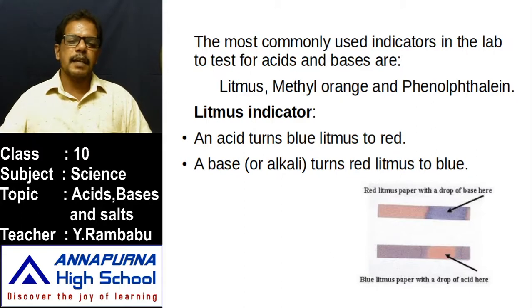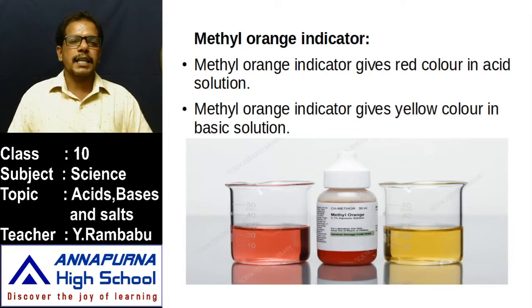In the same manner, some other indicators are also there in our lab to test whether a substance is acid or base. What are those other indicators? Methyl orange indicator and one more indicator, phenolphthalein indicator. Let us observe this methyl orange indicator. This methyl orange indicator is also used to test whether the substance is acid or base.